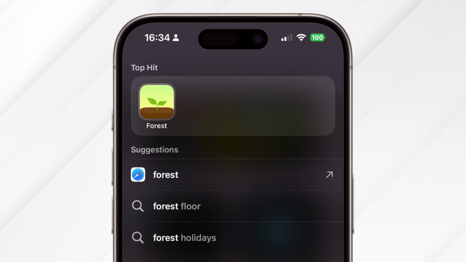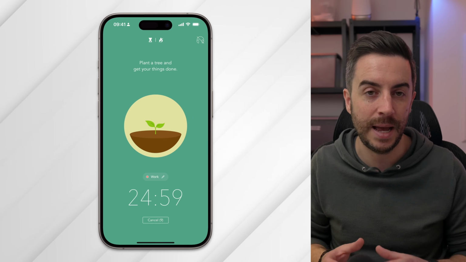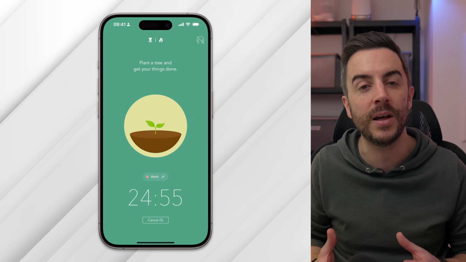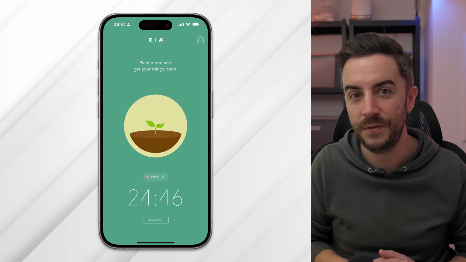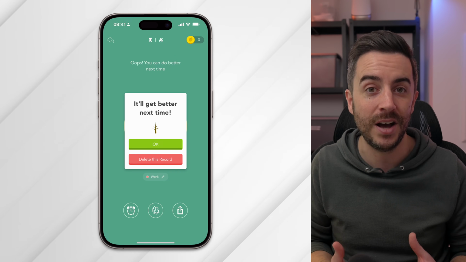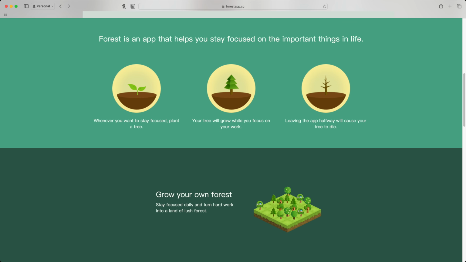Forest is an app that takes the Pomodoro technique to the next level using gamification. While the motivation to get work done should be enough for most people, this app provides additional inspiration. When you start a Pomodoro session, you see a sapling on the screen. Each completed session allows your tree to grow and be planted in your virtual forest. But if you leave the app during a session to go and check out Instagram maybe, your tree dies and can't be added to your forest. It's that simple.